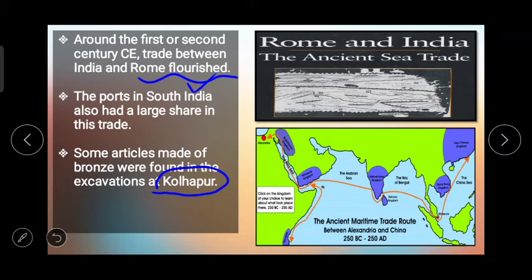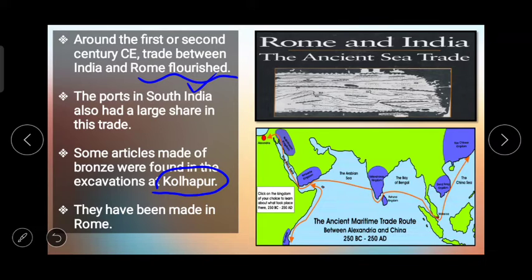Just think about this. रोम में बने हुए ब्रॉन्ज के कुछ आर्टिकल कोल्हापुर में मिले हैं, which is in Maharashtra. तो इससे हमें पता चलता है कि एंशियंट टाइम में जो ट्रेड हुआ करता था वो कितना अंदर अंदर तक देश के होता था. Tamil Nadu has also brought to light many articles made in Rome. Both these places were important centers of trade between India and Rome.